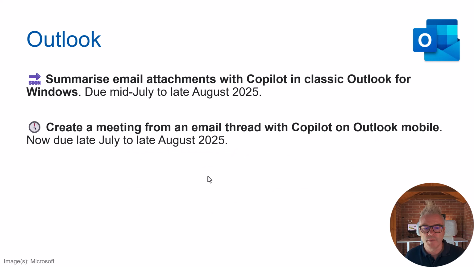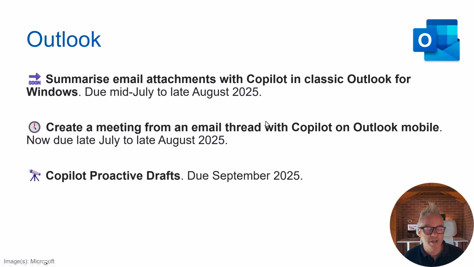Create a meeting from an email thread in Copilot in Outlook Mobile. I told you about this last month, didn't I? This looks great, doesn't it? So you've got a thread in Outlook, and you can just very quickly create a meeting so all the people get invited, the agenda gets created based on the content of all the emails, due late July to August this year. Okay, Copilot Proactive Drafts.